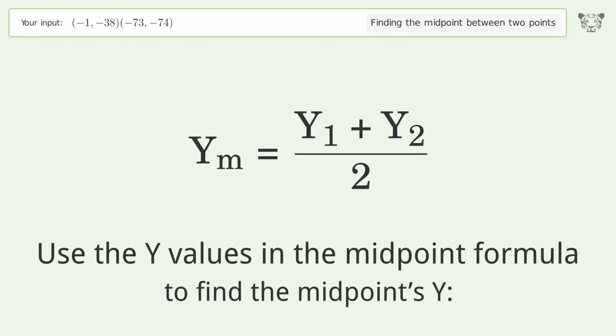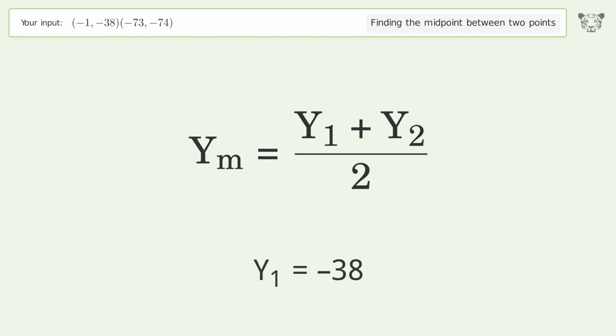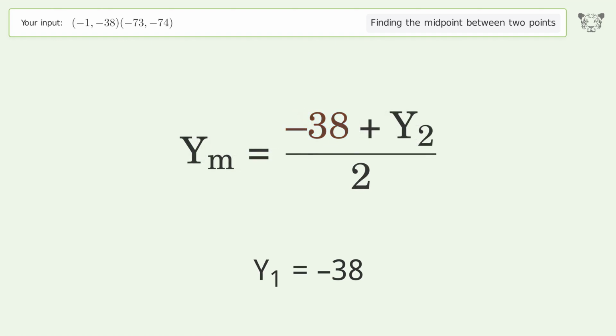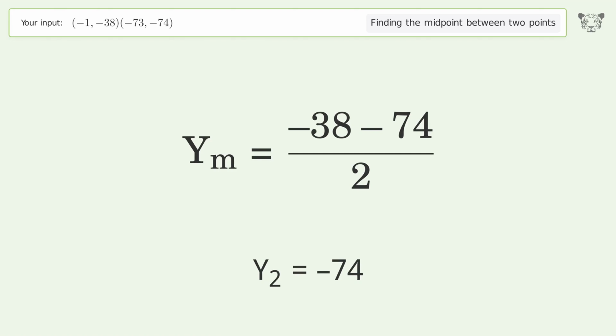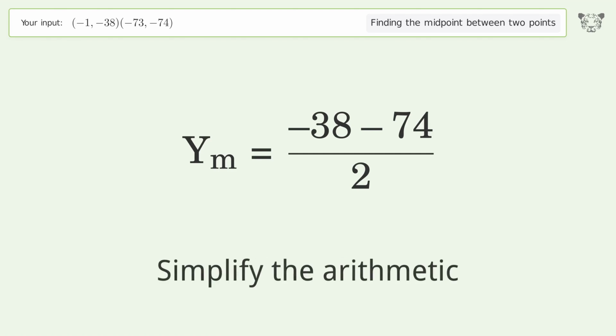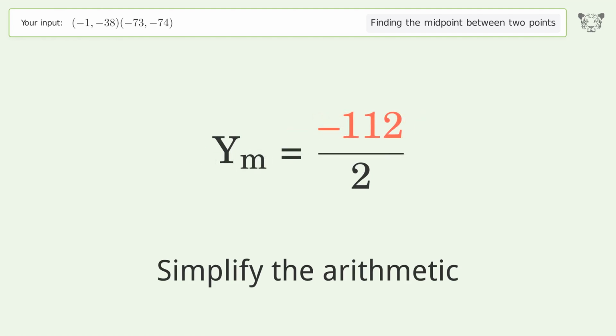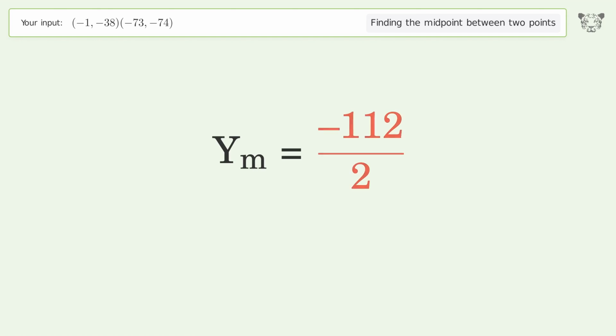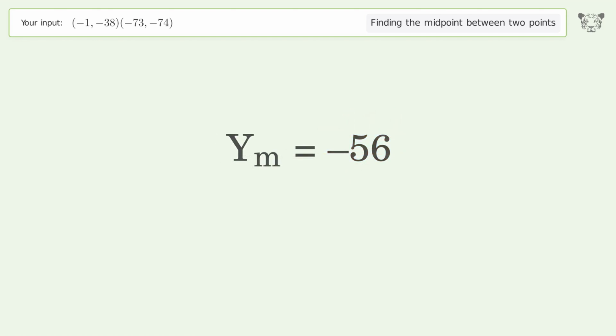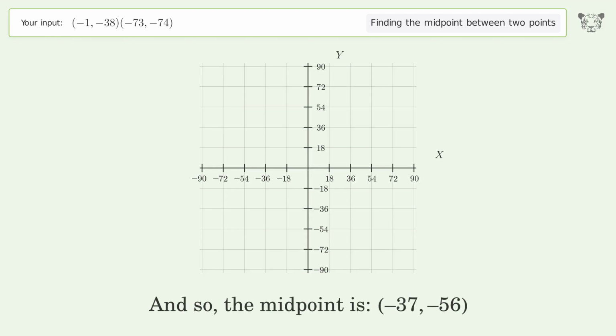Use the y values in the midpoint formula to find the midpoint's y. y1 equals -38. y2 equals -74. Simplify the arithmetic. And so, the midpoint is -37, -56.